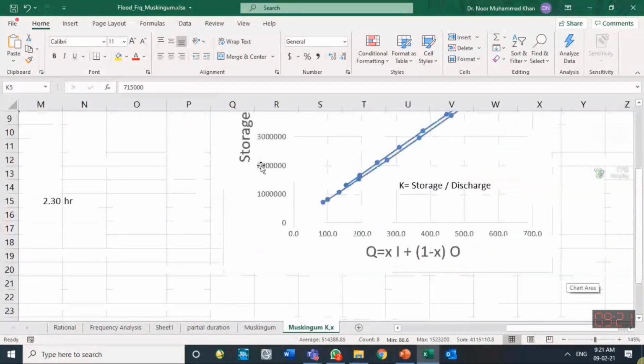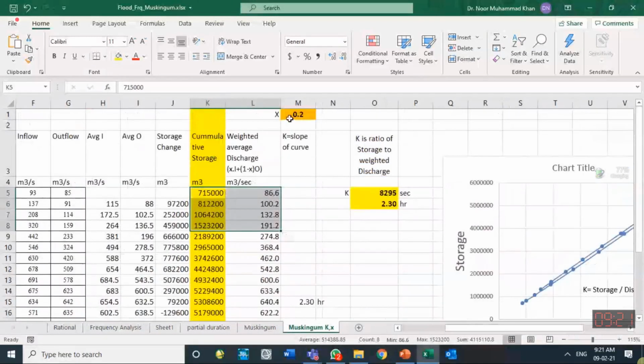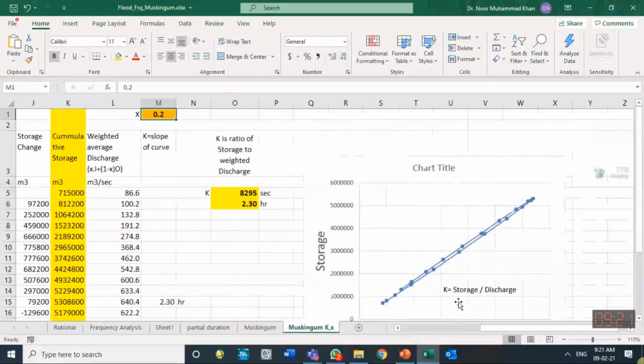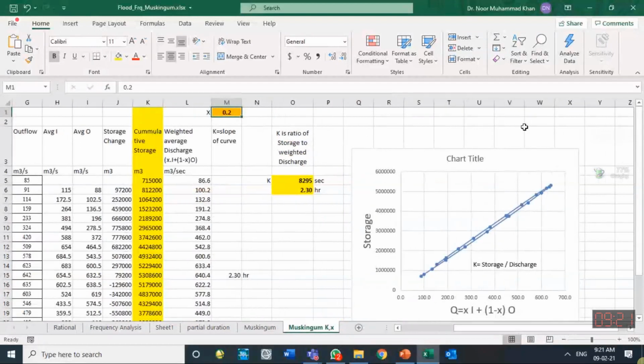So when we have plotted storage on one side and x into I plus (1 minus x) into O on the other side, we get these two lines. We get a looped curve. We say this is a looped curve. Now keeping this curve in front of you, you can see how it changes when changing x. If I increase it to 0.3, it has further deteriorated. It is not going to a single line. If I choose 0.1, it has not reached. So in between, if I try 0.15, it is close to this one.